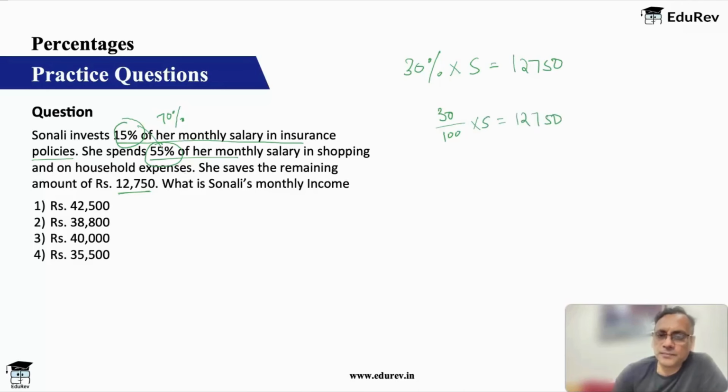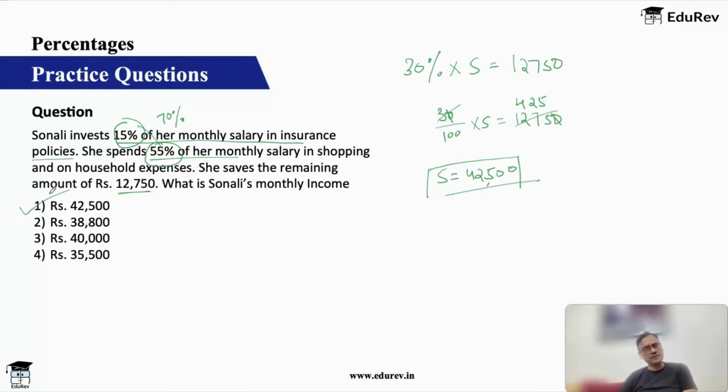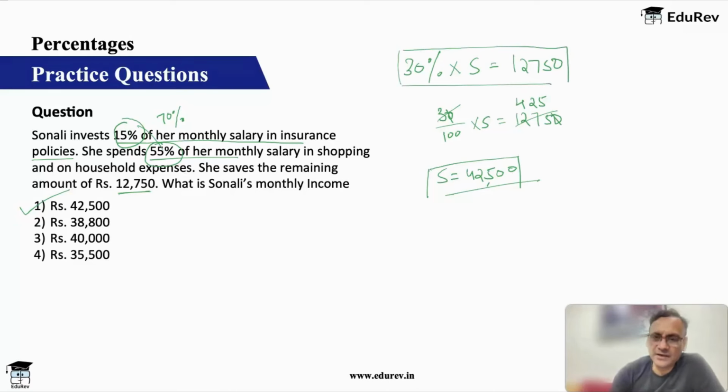12,750. Okay, so let's cancel this 0, 0, and this seems to be a multiple of 3. Let's cancel this. So you get 4, you get 2, and you get 5. So you get 425. Okay, and S will become 425 into 100. So salary is 42,500. So first answer choice will be your answer for this question. Very, very simple. 30% of salary is 12,750. Hence, salary or 100% of salary or full salary, whatever you want to say,